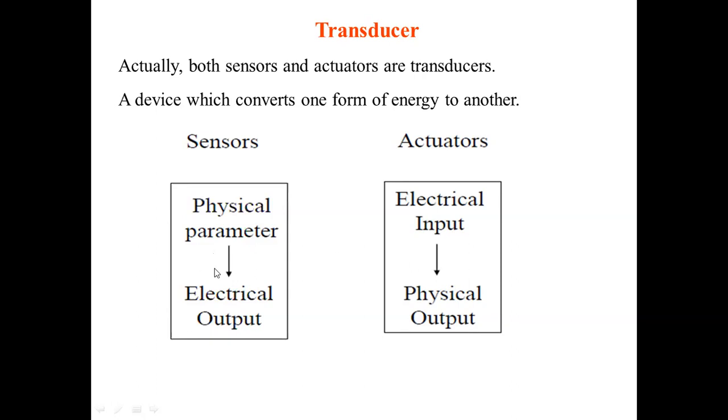So the conversion is exactly opposite in sensors and actuators. This needs to be remembered, because whenever you discuss any sensor or actuator, you need to see the fundamentals.